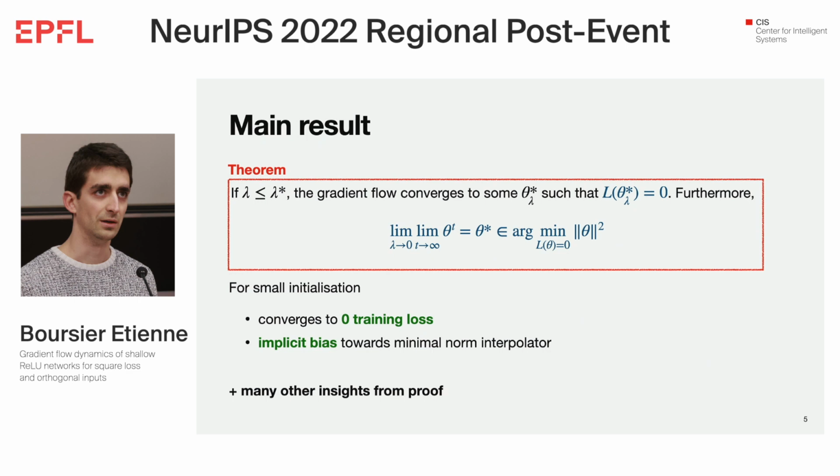When we have all of this, we have the following main theorem: when the scale of initialization is small enough, the gradient flow will converge to some interpolator, meaning that the training loss will converge to 0. Moreover, we have some implicit bias towards the minimal norm interpolator when the scale of initialization converges to 0. So as I said, we have two results: the training loss goes to 0, and also an implicit bias towards some minimal norm interpolator.